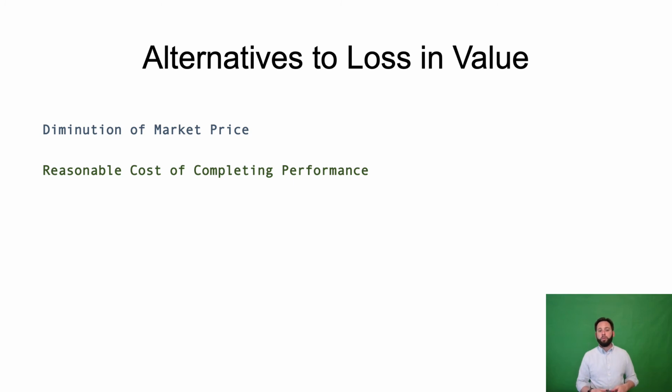Another way to show how much value was lost is the cost to complete the performance. So if it's difficult to determine the delta, the difference between what was expected and what was actually provided under a contract, one way to show that difference is to get to the expectation to complete the performance. However, courts will not award the cost of completing performance when it's disproportionate to the loss in value itself.